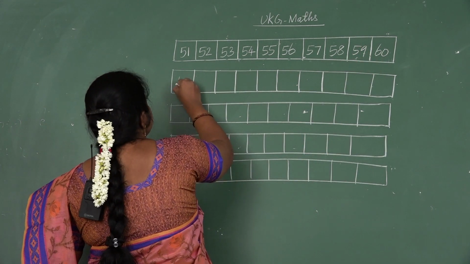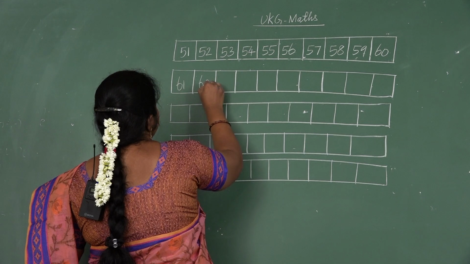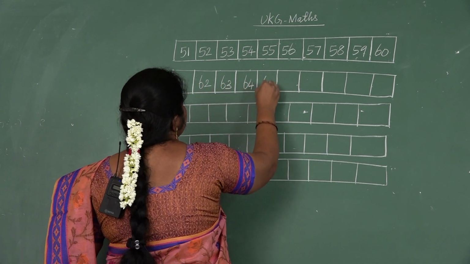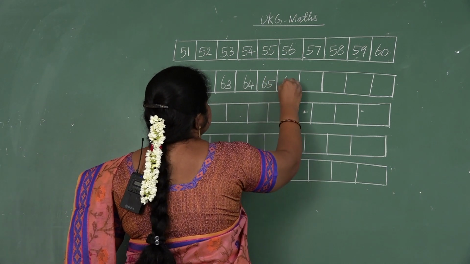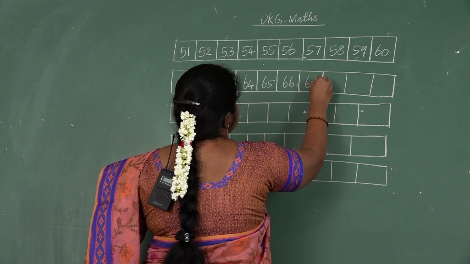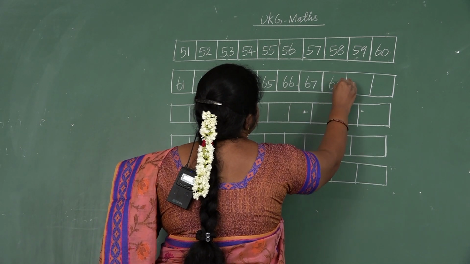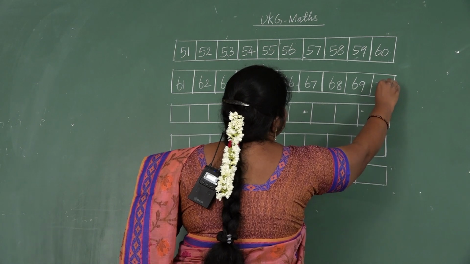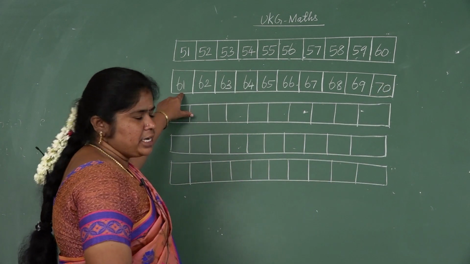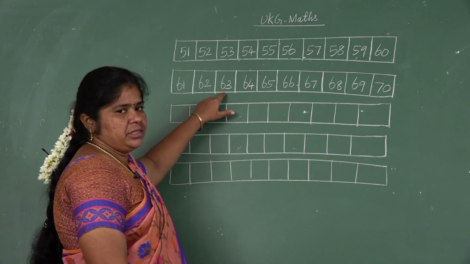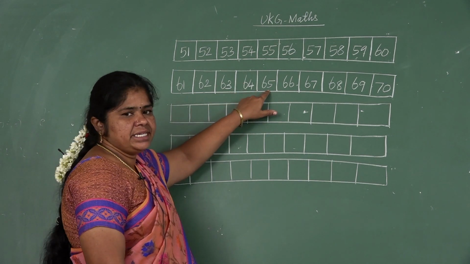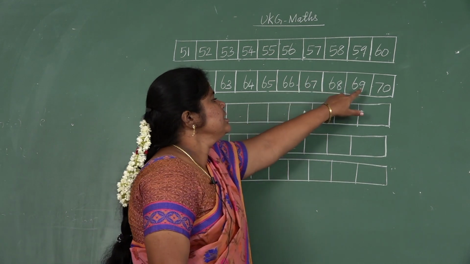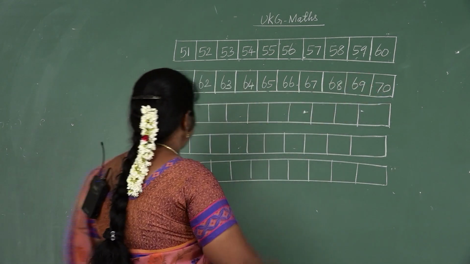Listen. 61, 62, 63, 64, 65, 66, 67, 68, 69, 70. See, 61, 62, 63, 64, 65, 66, 67, 68, 69, 70.